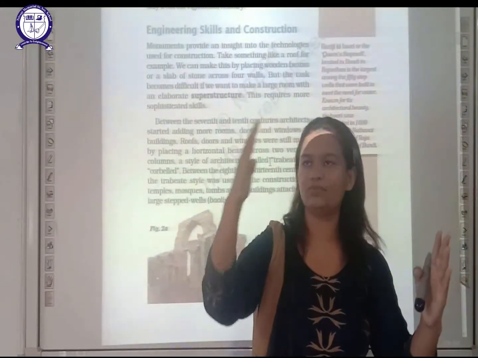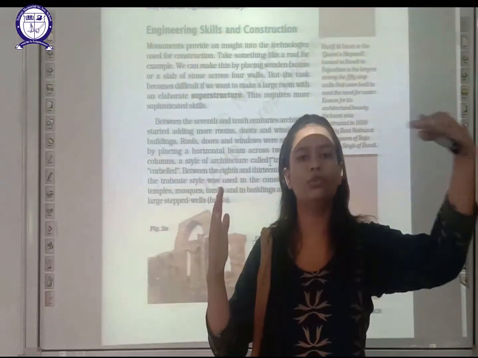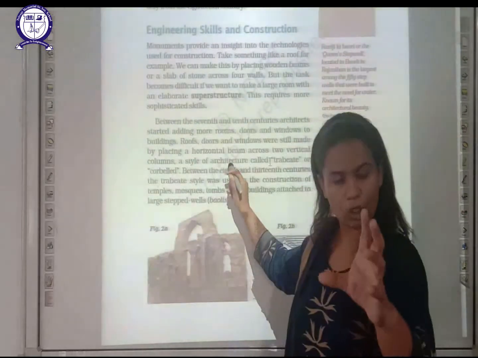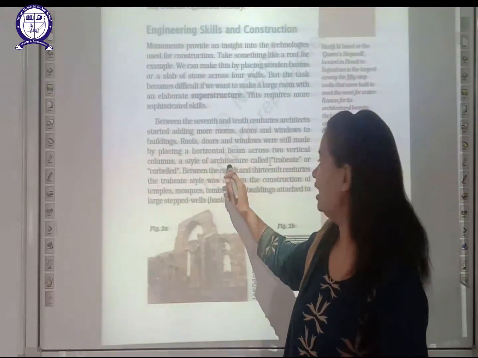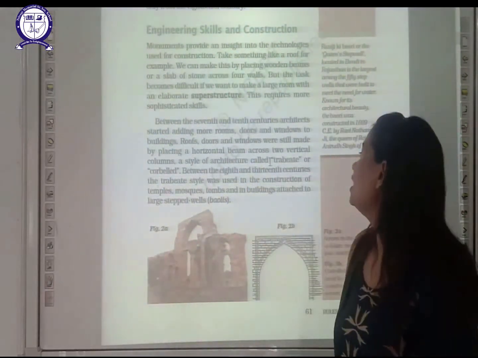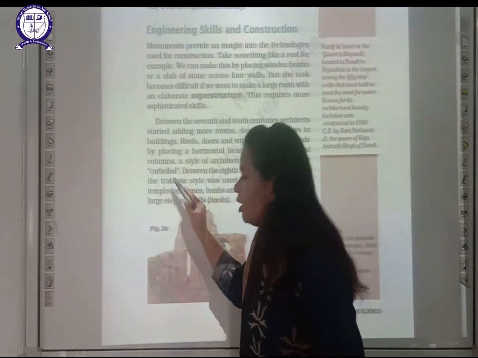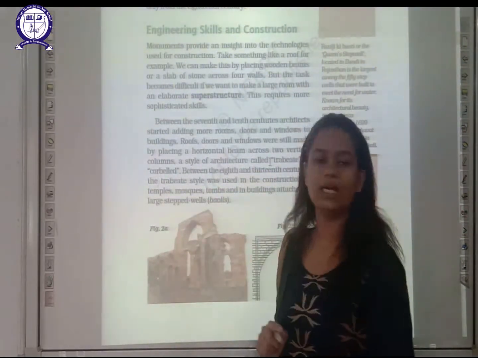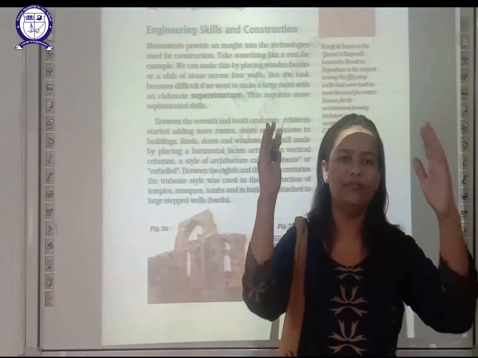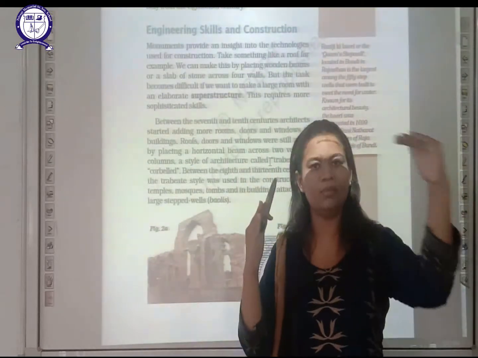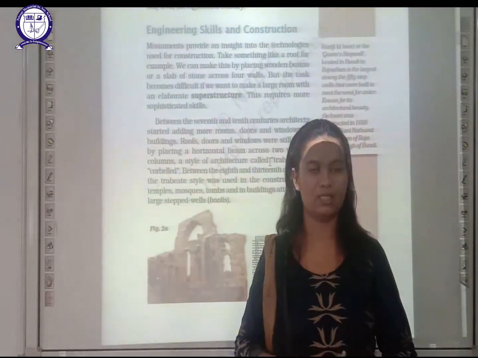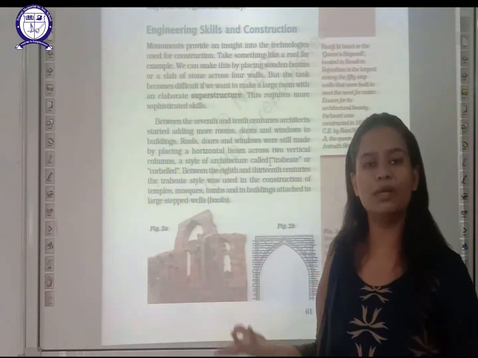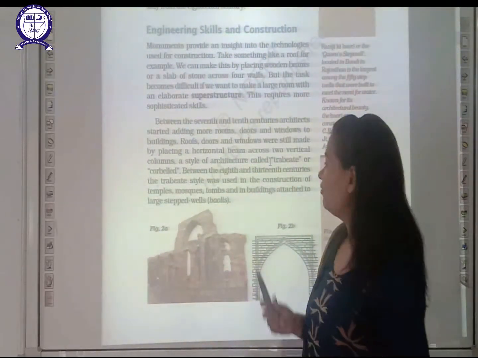One column is there, another column is there, and they put a horizontal beam over them. This architectural style is called Trabeate or Corbelled. Is it clear? This style is followed when huge buildings or large rooms were framed.